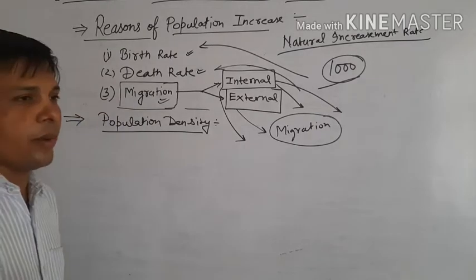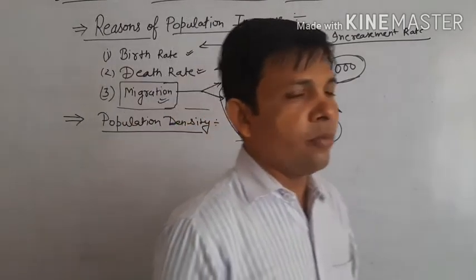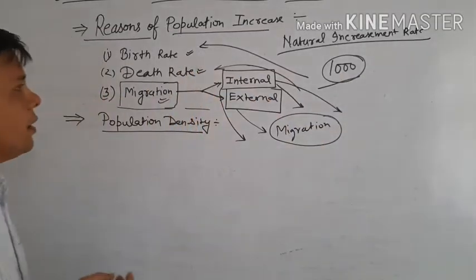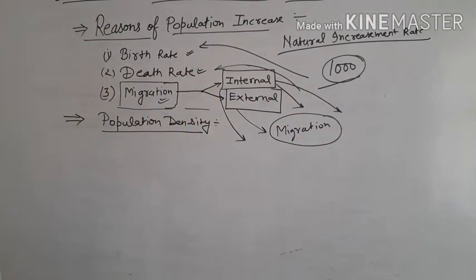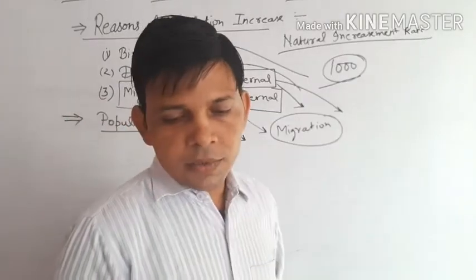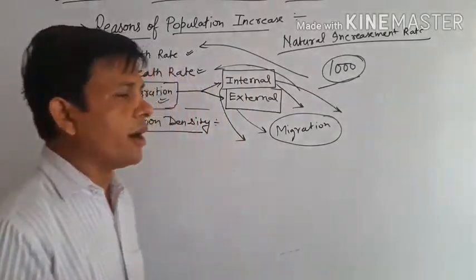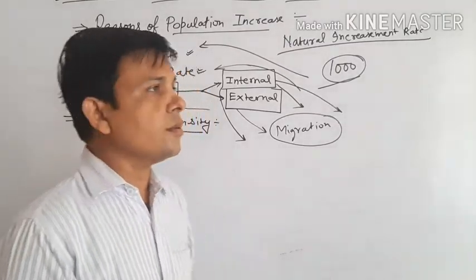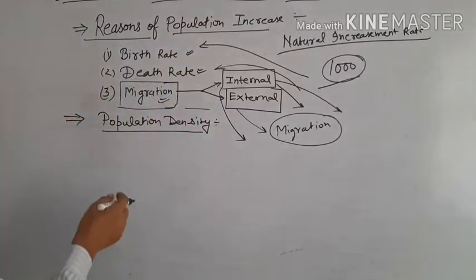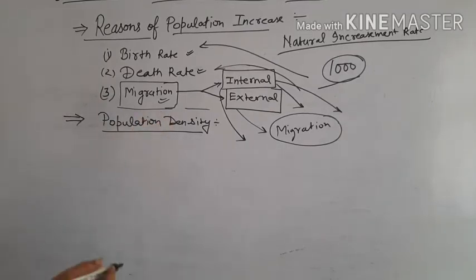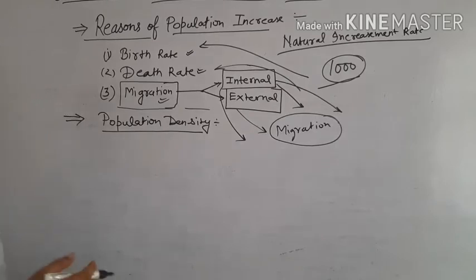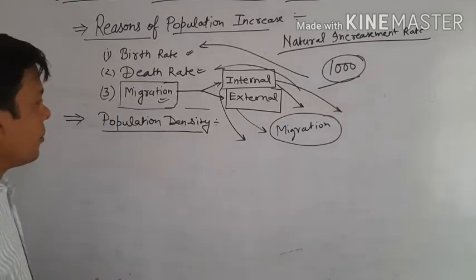And many women after marriage go to other villages or other cities, which is internal migration. Poverty and unemployment are negative conditions that directly affect migration, because these conditions push persons to go outside for work and earning money.